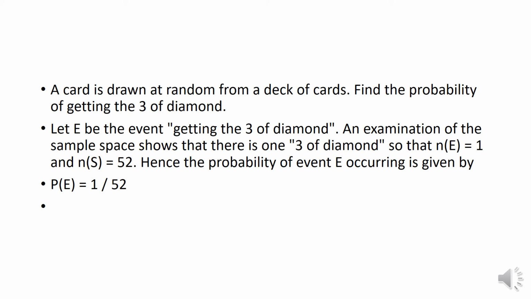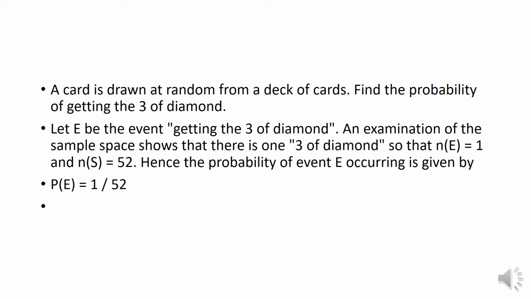And every suit, every shape, has 13 cards in it. That is, we have 13 red diamond cards, 13 red heart cards, 13 black clubs cards, and 13 black spade cards.